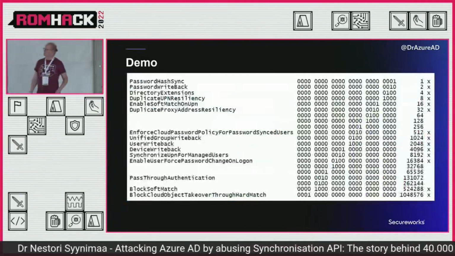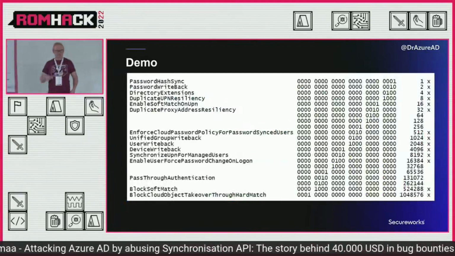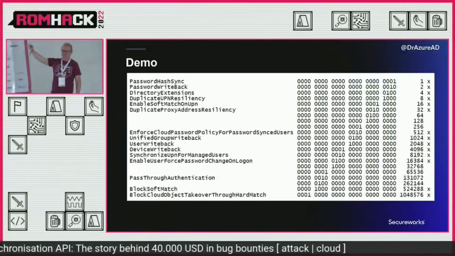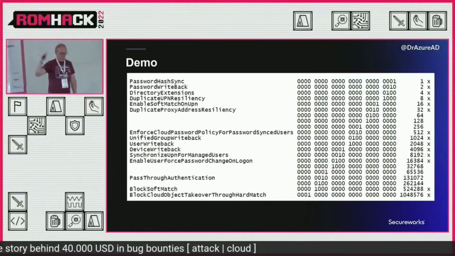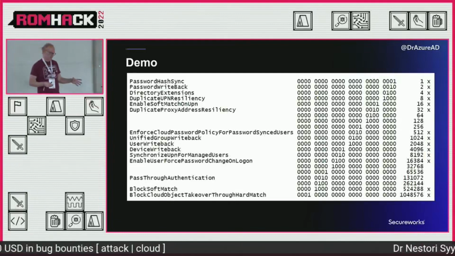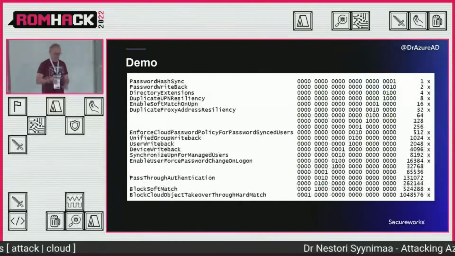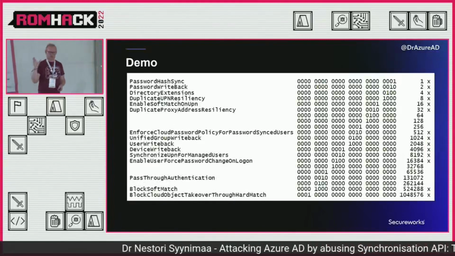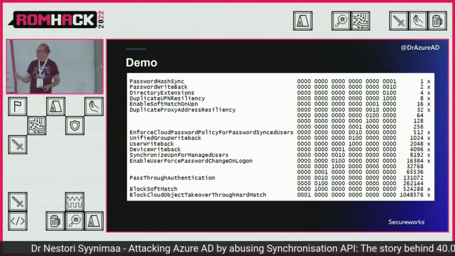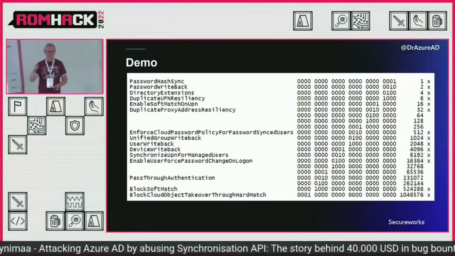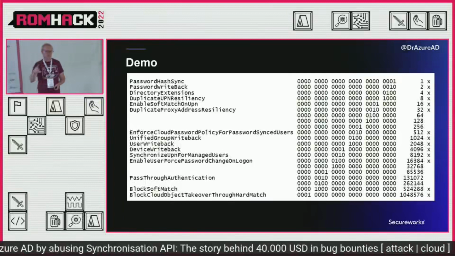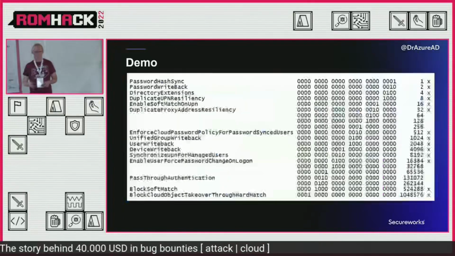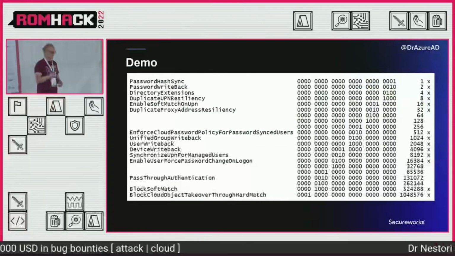So here are my notes from Notepad, of course, because that's the best way to keep your notes. And here you can see what the bits mean. I was able to figure out most of those. Some of those I had to reverse engineer or use dnSpy to see the actual source code of that synchronization agent, and the rest was just switching the bit on or off and seeing what happens. So that was how I was able to figure out how it works and what those values mean.